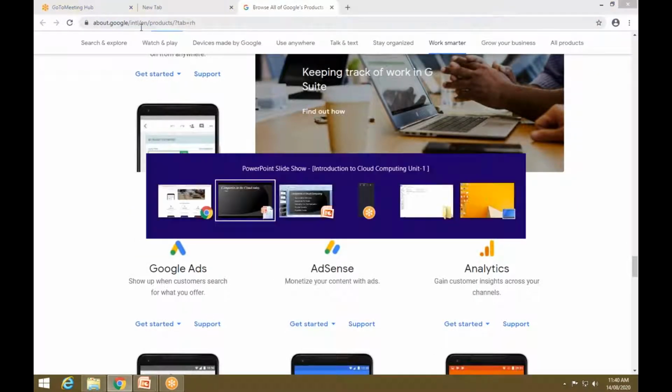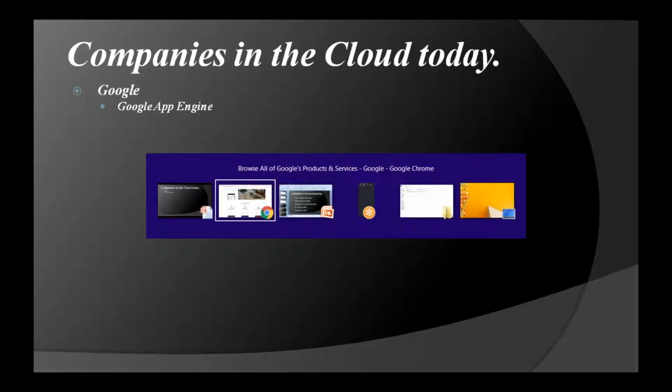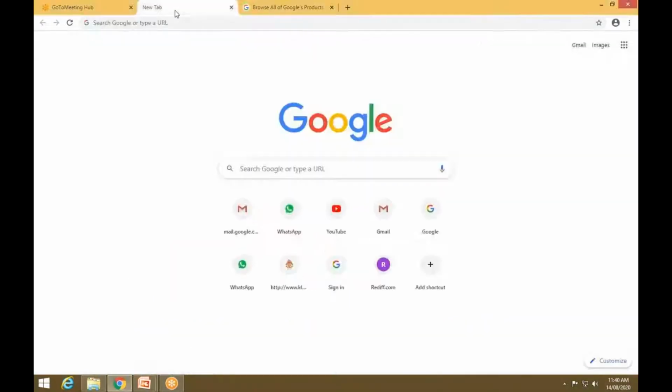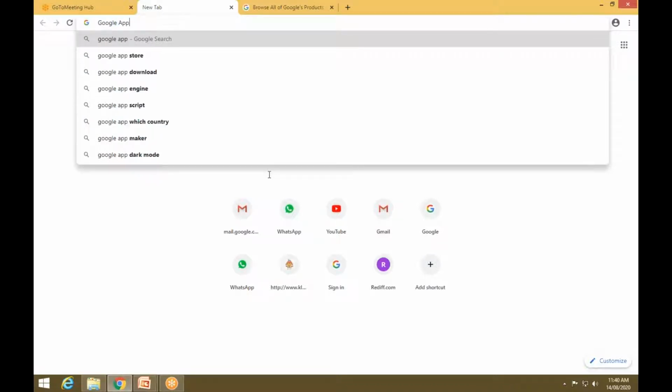But when you come to the syllabus, for the cloud Google is providing an application called Google App Engine. Now what is the Google App Engine? We'll see. Google App Engine enables developers to build their web applications. Now what is the main purpose of the Google App Engine? To develop a web application while using the Google App Engine. So if you go to the browser and search for Google App Engine, Google App Engine.